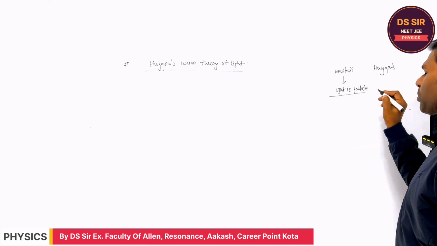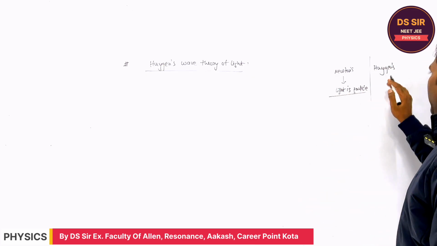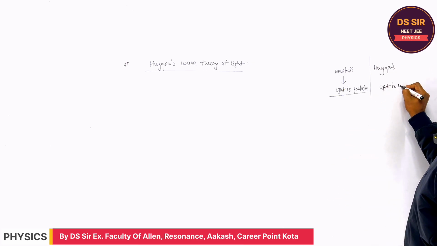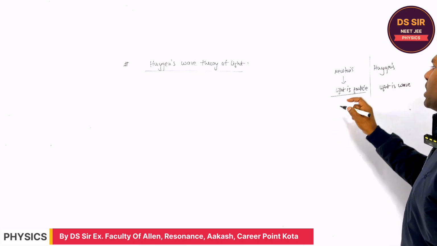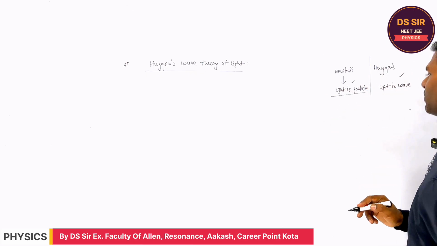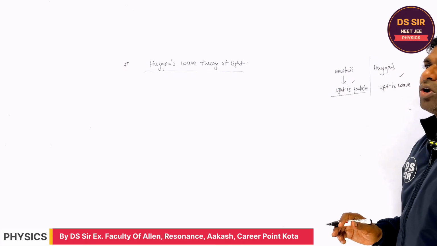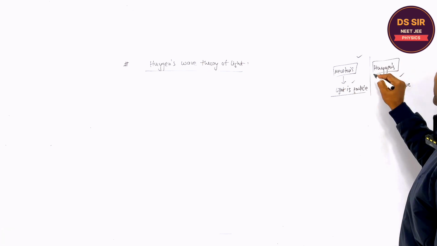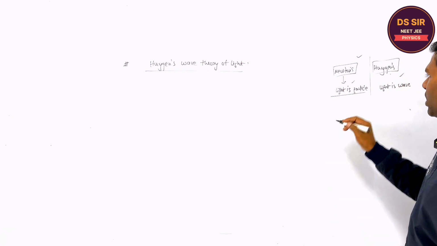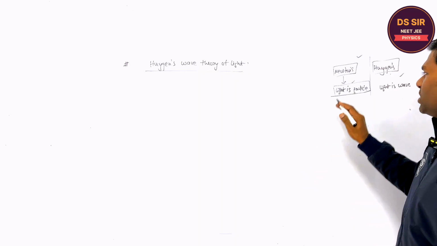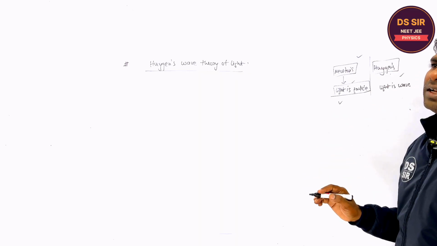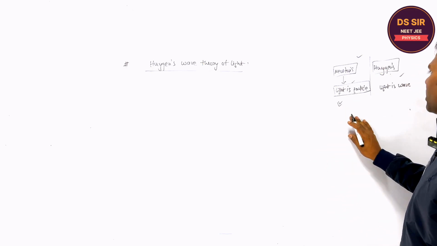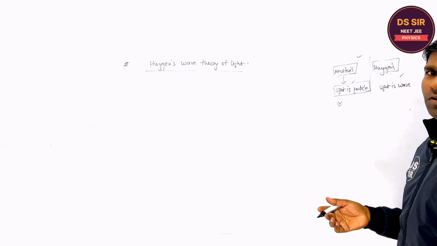Light propagates in the form of particles. But at that time, Huygens was also a scientist who said that light is a wave. Do you understand or not? Light is a particle according to Newton, light is a wave according to Huygens. Is it clear or not? But at that time, Newton was the great scientist, but Huygens was not so. So the scientists at that time assumed light is a particle. Newton gave his corpuscular theory of light, but later it was rejected after a few years.